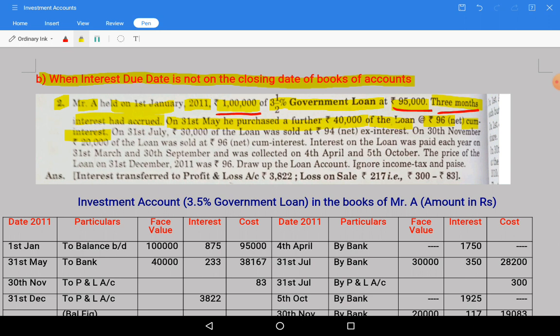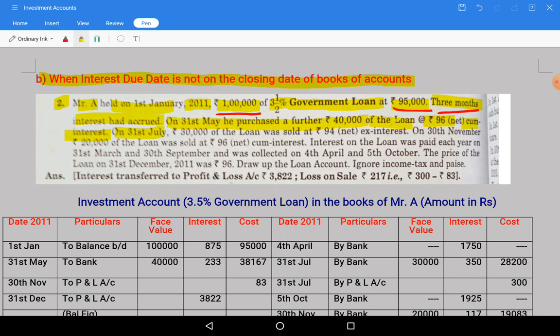So don't get confused with the word net. Rupees 98 is the price per unit, we can say, and like that he has purchased 40,000 nominal value. So cum interest basis is purchasing, please remember that point.